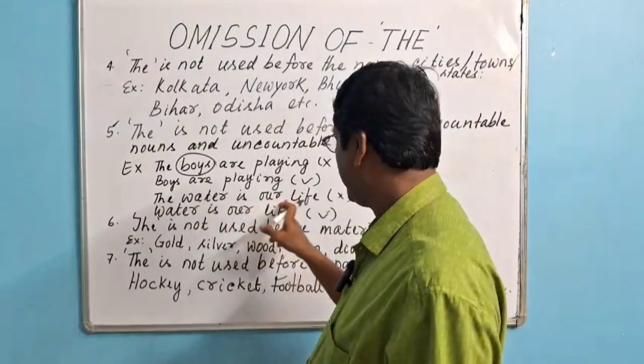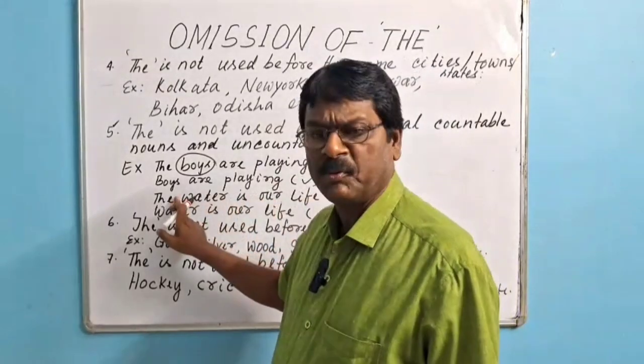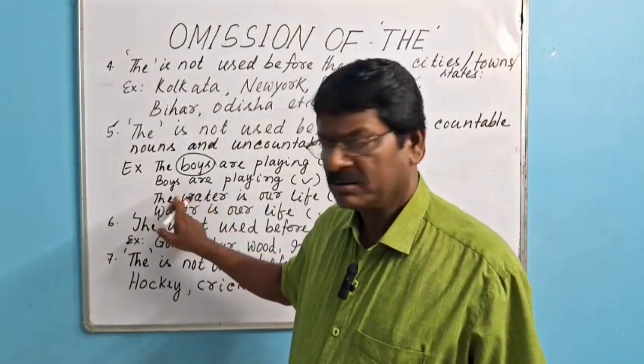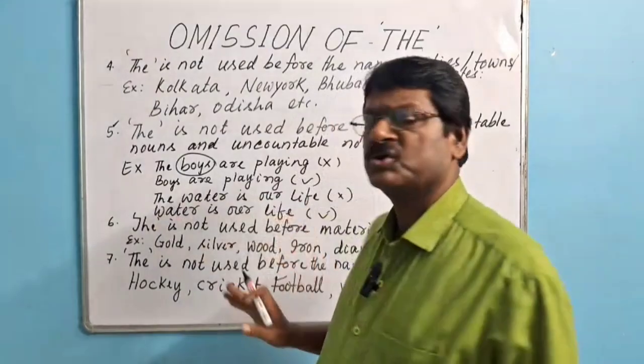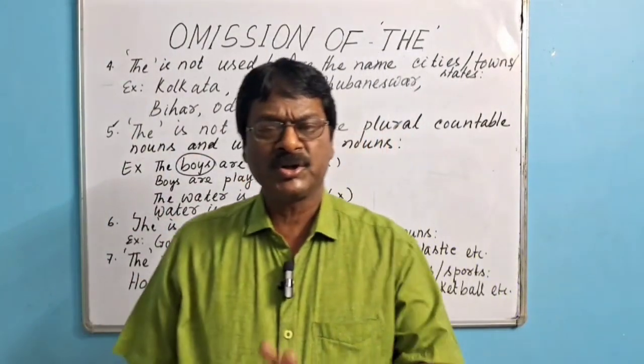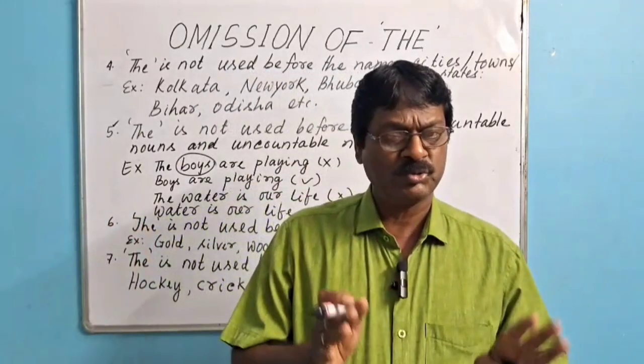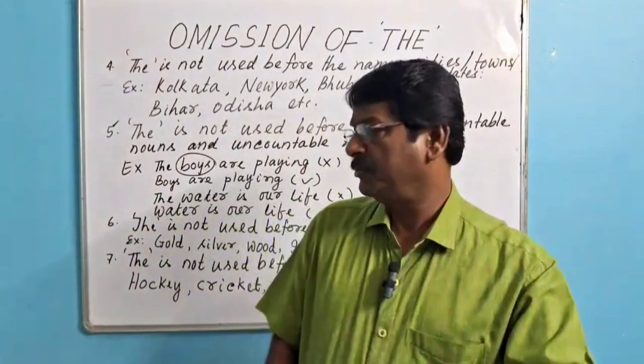"The water is our life." Here the sentence is wrong because the has been used before the very word water. "Water is our life" is the correct sentence. So we shall deduce the conclusion here that the is not used before plural countable nouns and uncountable nouns. Only the is used before singular countable nouns.